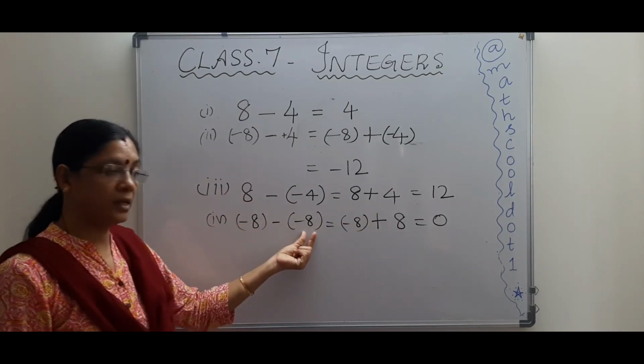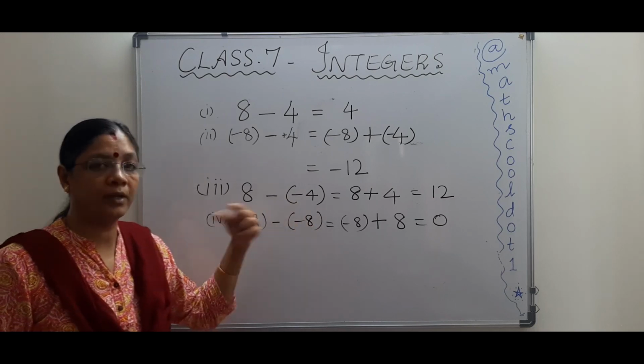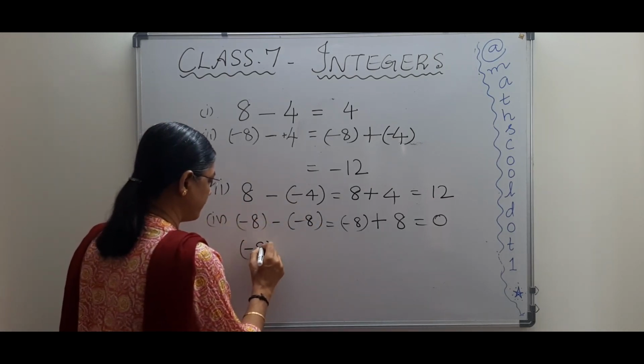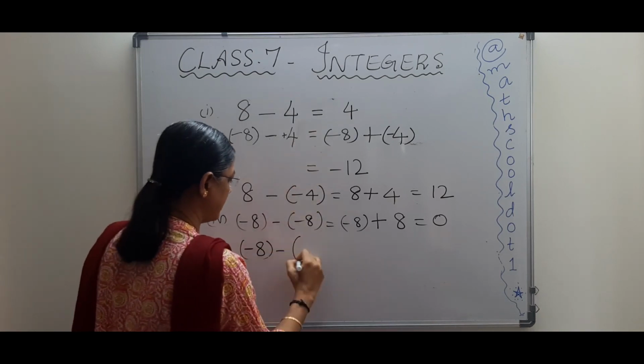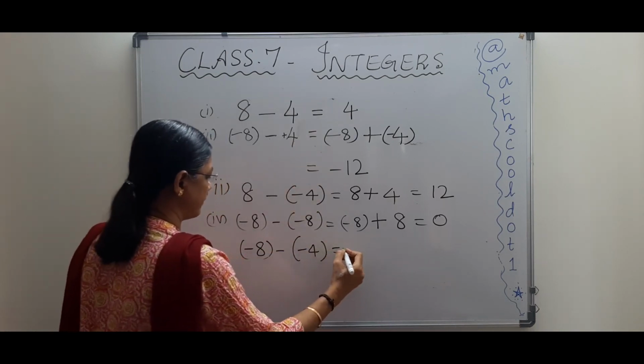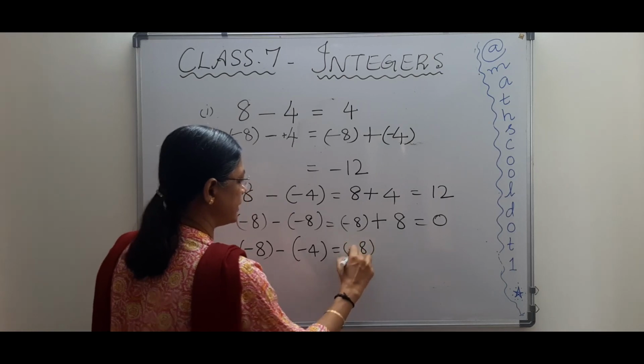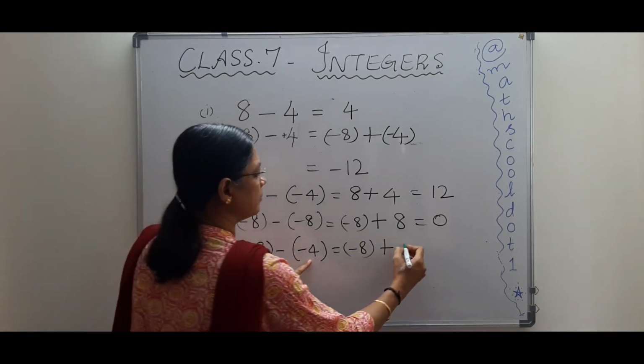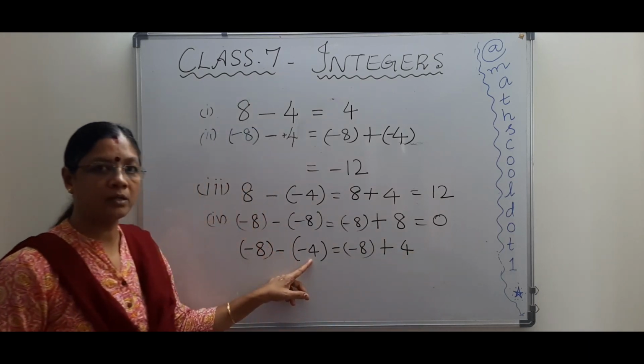So it has become 0. So if I take 4 here, because the second number is 4, right? So I need to have some answer. So keep minus 8 as it is. Change subtraction to addition. Put the additive inverse of minus 4, that is plus 4.